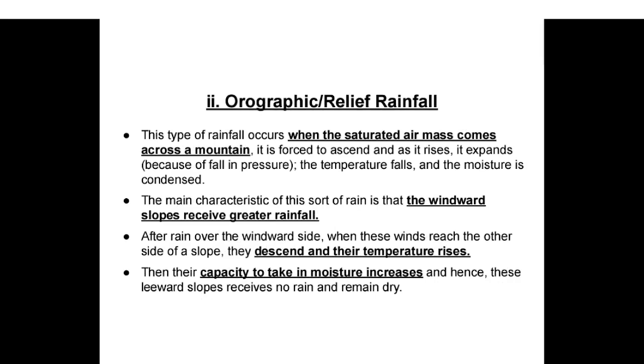Orographic or relief rainfall. This type of rainfall occurs when the saturated air mass comes across a mountain. It is forced to ascend, and as it rises, it expands. Because of the fall in pressure, the temperature falls and the moisture is condensed. The main characteristic of this sort of rain is that the windward slopes receive greater rainfall. After rain over the windward side, when these winds reach the other side of the slope, they descend and their temperature rises. Then their capacity to take in moisture increases, and hence these leeward slopes receive no rain and remain dry.